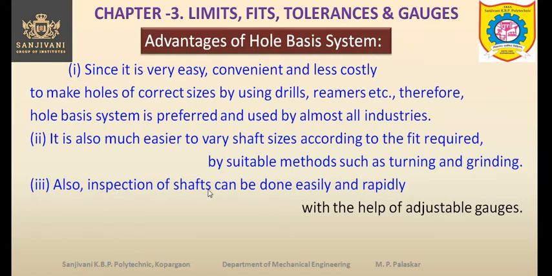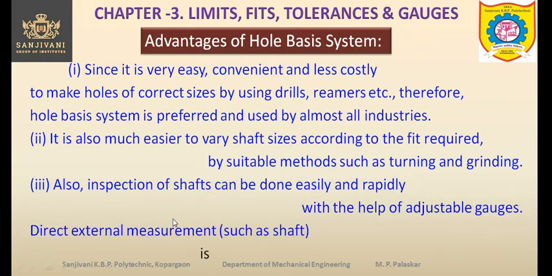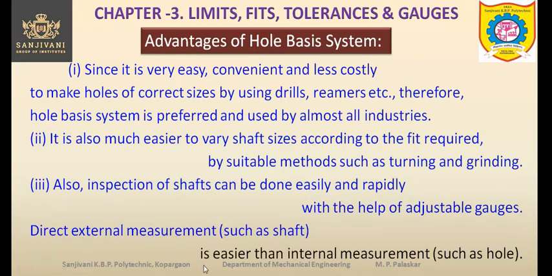So the inspection of the shaft can be done rapidly and easily with the help of adjustable gauges, but the holes cannot be measured so quickly. So direct external measurement such as a shaft is easier than the internal measurement such as a hole. So internal measurement is more difficult, whereas the external measurement is easy compared to the internal measurement. So we can easily vary the dimensions of the shaft, and we have to keep the dimensions of the hole constant. So this becomes more easy. So the hole basis system is preferred over the shaft basis system.